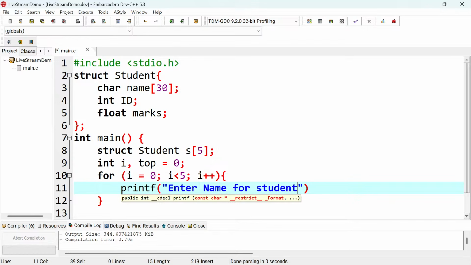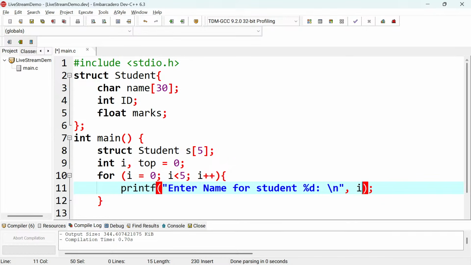Because it will be looping, I'll put %d there, and then I'll put a \n there, and then here if I put i, what happens is that it will say student 0 1 2 3 4, because here I started from 0. So I want it to say student 1 2 3 4 5, something like that.